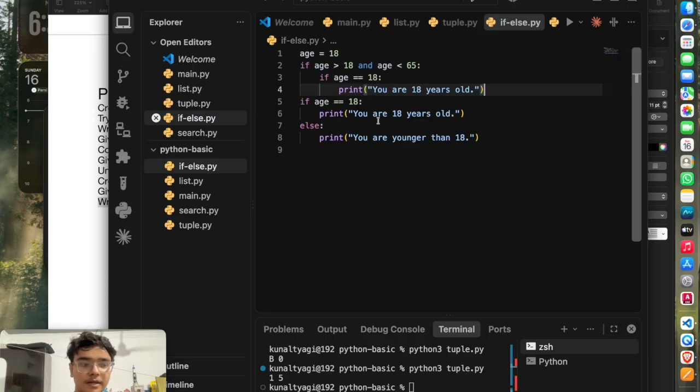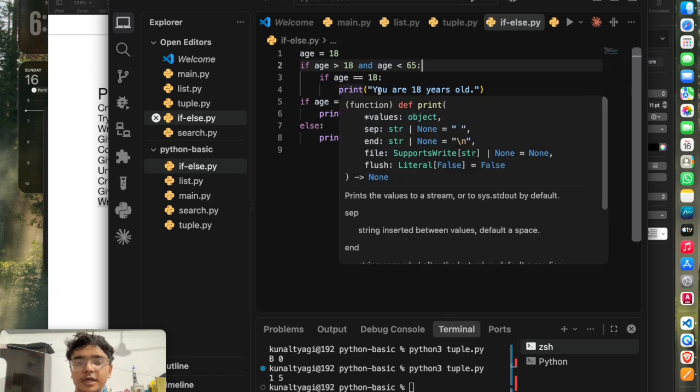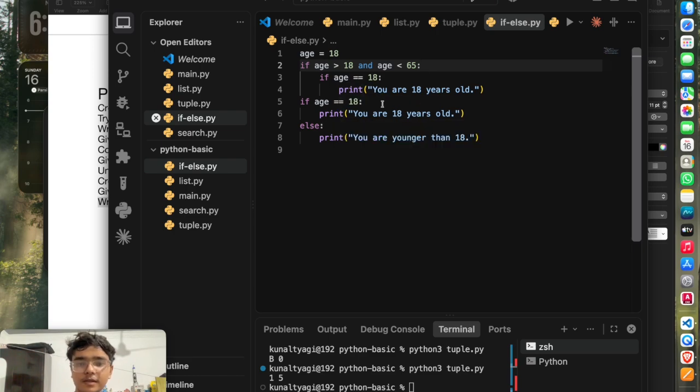A nested condition is just an if statement living inside another if statement. It can be useful for layered checks, such as if you want to check age first, then check name or something else, or address.